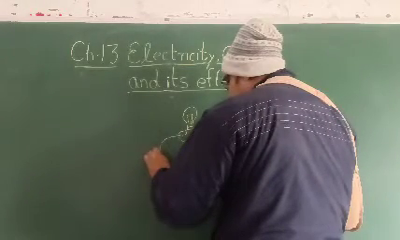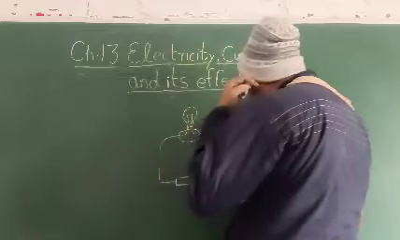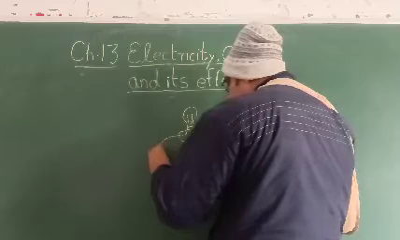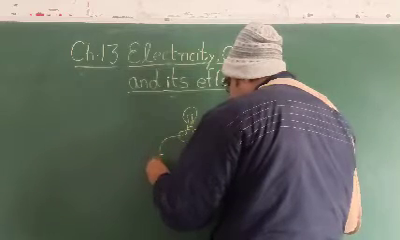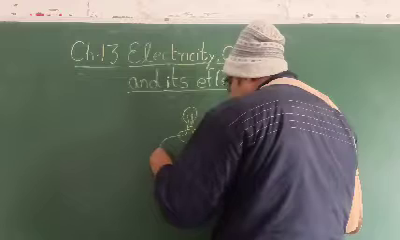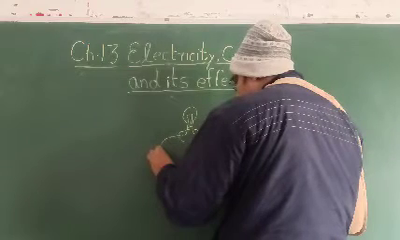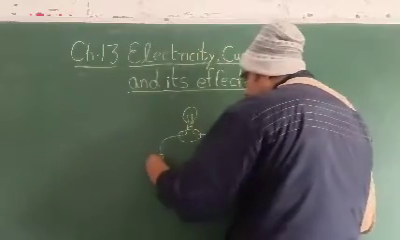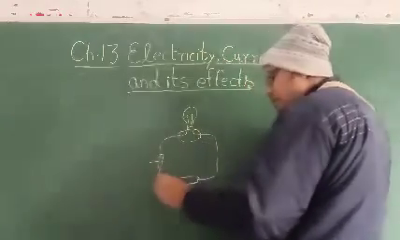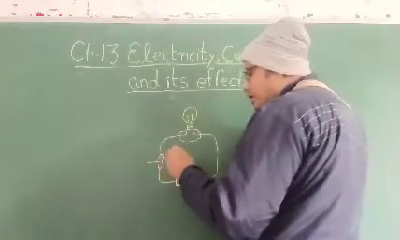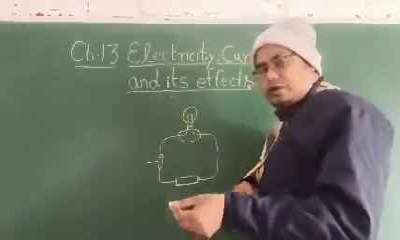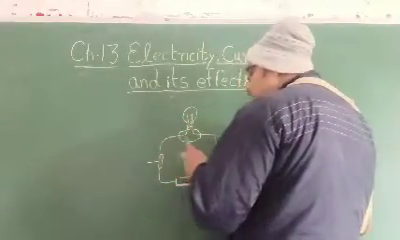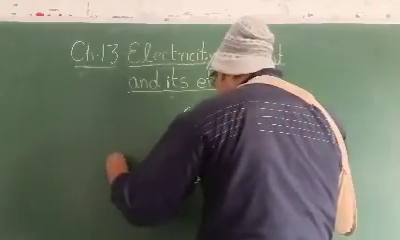Suppose anything which is made up of such type of conductor through which electric current passes, just like take a pin, a safety pin, or any iron nail, or a small piece of copper wire, or you can also join it by the help of a switch.